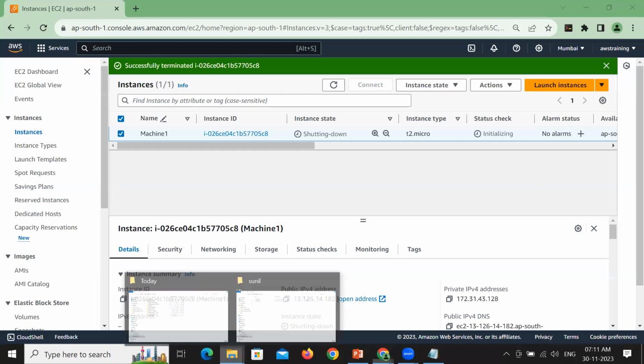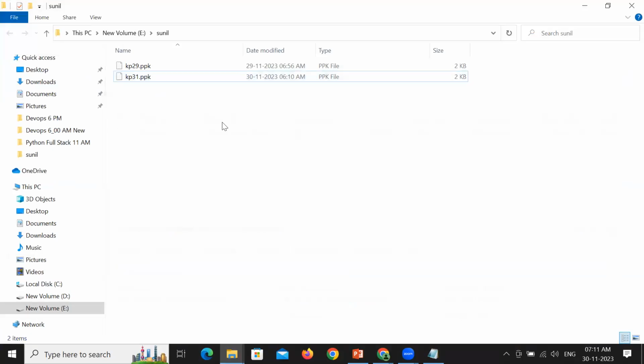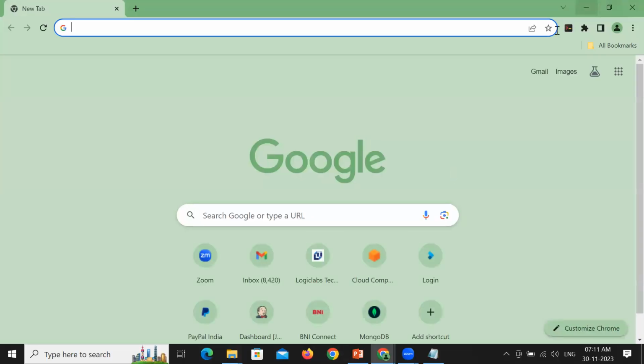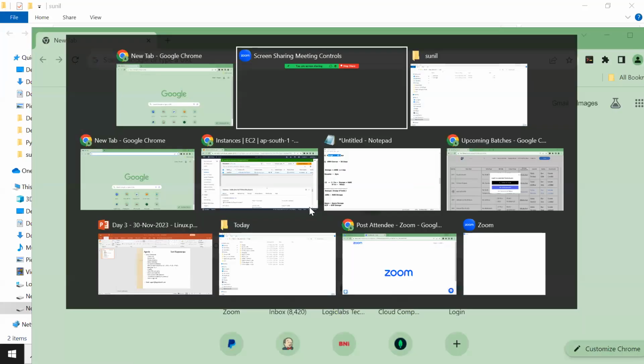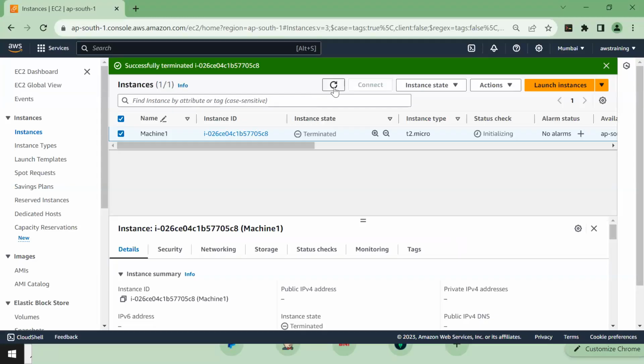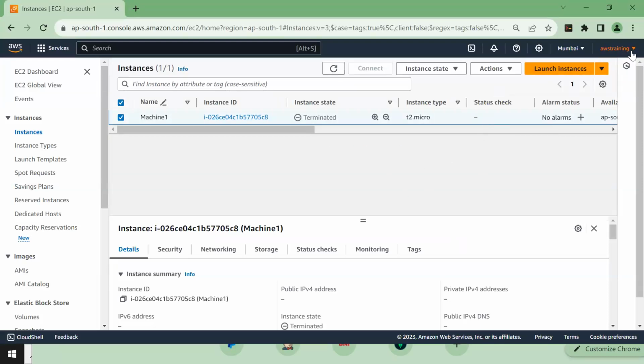Whenever you create a new EC2 machine, you know that the key pair gets downloaded, and using the key pair you connect using Putty. Practice. After practicing, please terminate the machine. Make it a habit, because by mistake, if you do not terminate it, you may attract a bill. So please make sure you terminate the machines whenever you don't want them. You can see the machine is terminated now. Once the machine is terminated, you can sign out of the AWS account.